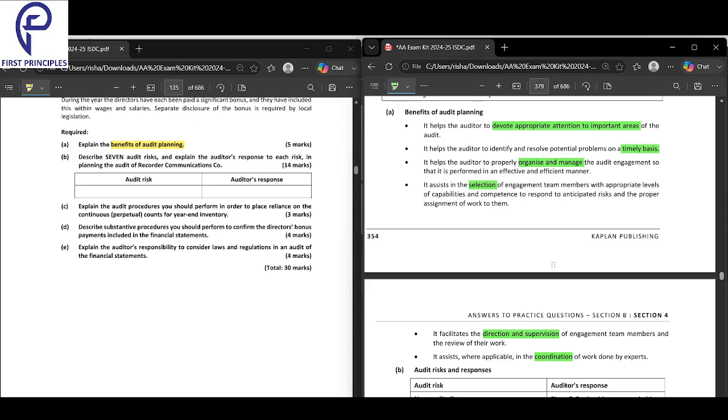Devote appropriate attention to important areas, identify and resolve potential problems on a timely basis, organize and manage the audit. It assists in selection, direction and supervision, and coordination.